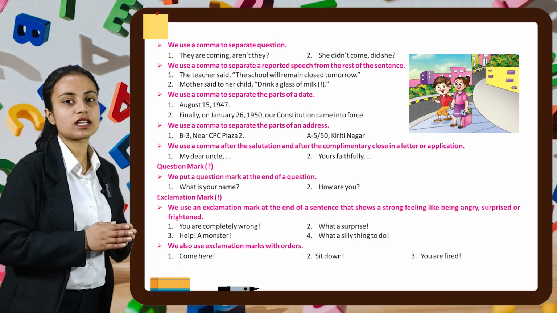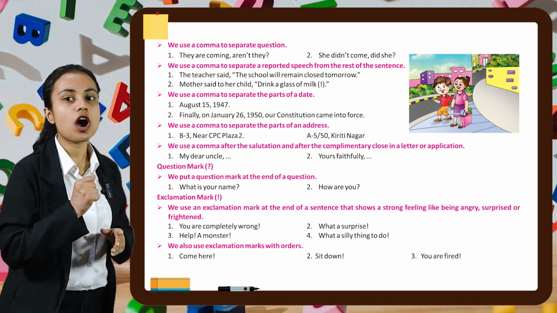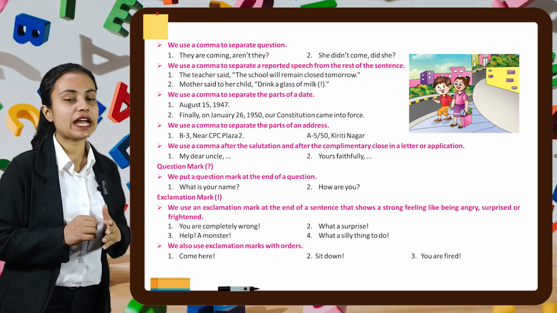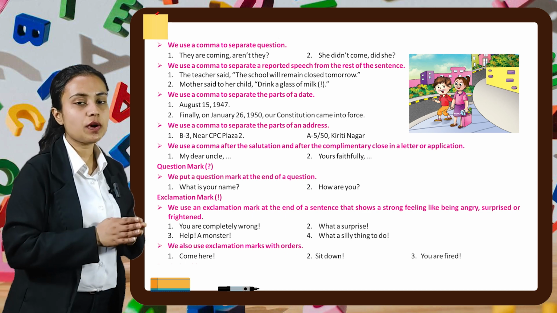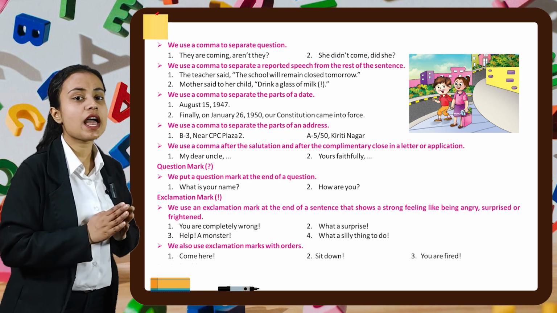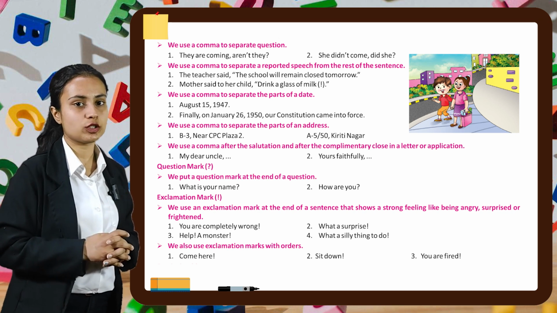Our next topic is the exclamation mark. We use an exclamation mark at the end of a sentence that shows a strong feeling like being angry, surprised, or frightened. For example, you are completely wrong! What a surprise! Next example is, help, a monster! Fourth example is, what a silly thing to do!